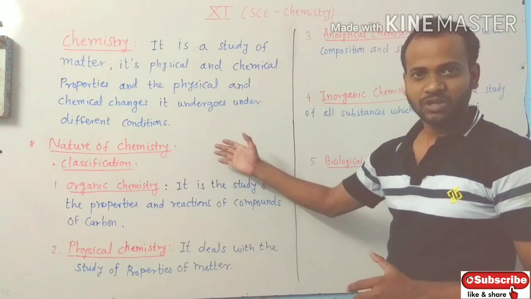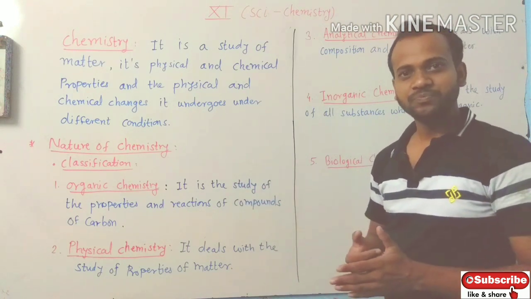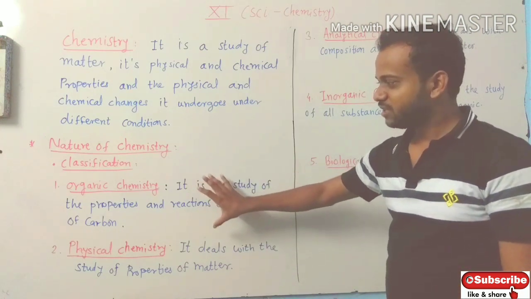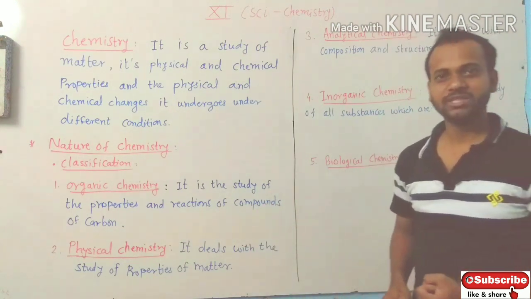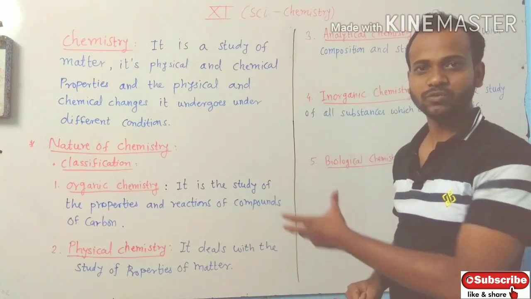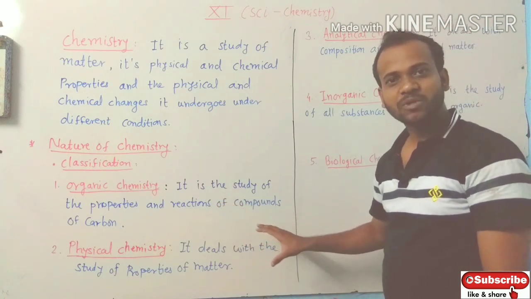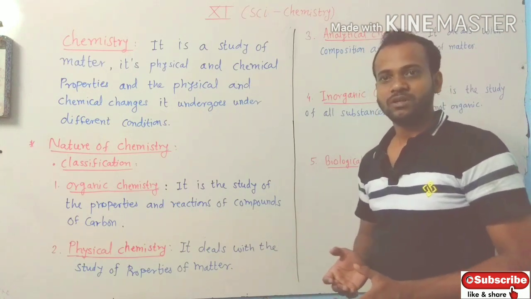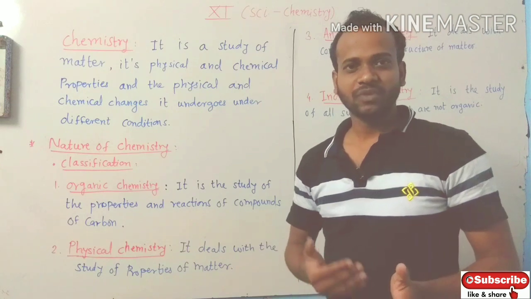First of all, let us look at the nature of chemistry, what we will study in the different branches of chemistry. In the very first branch, organic chemistry, what we study is the properties and reactions of compounds related to carbon, or compounds made up of carbon. For example, can you give an example of a compound made up of carbon?